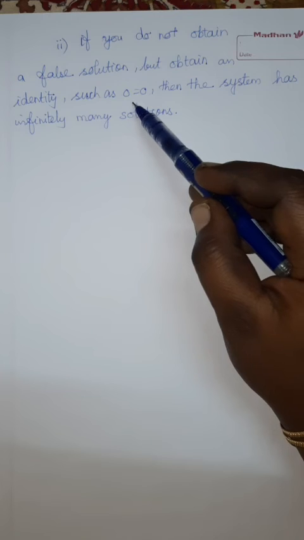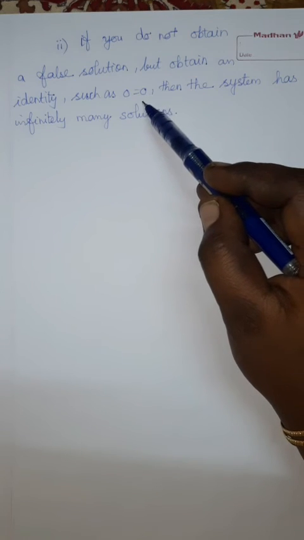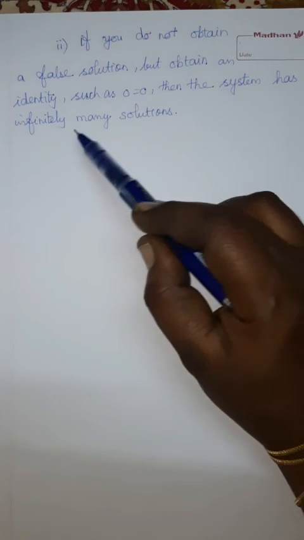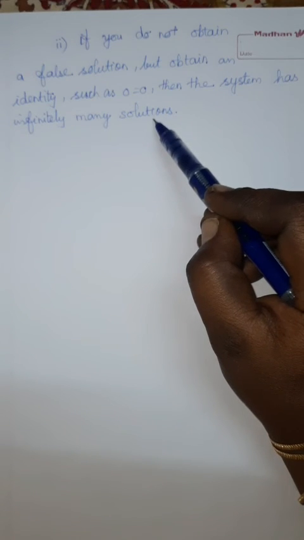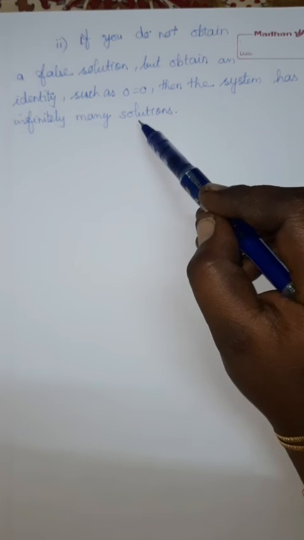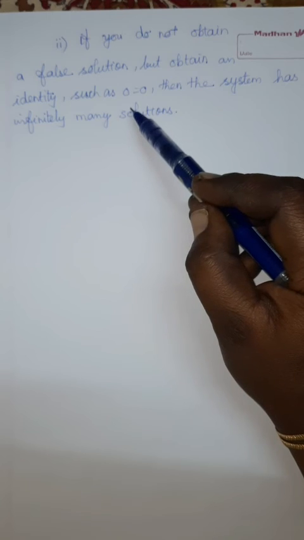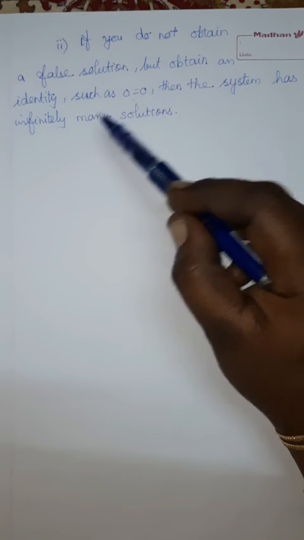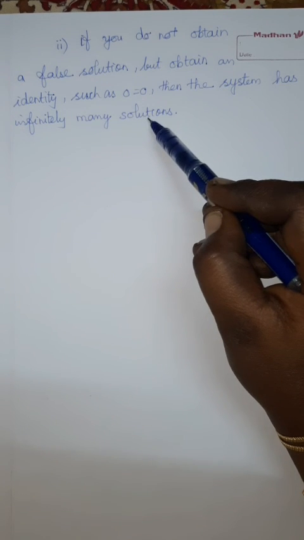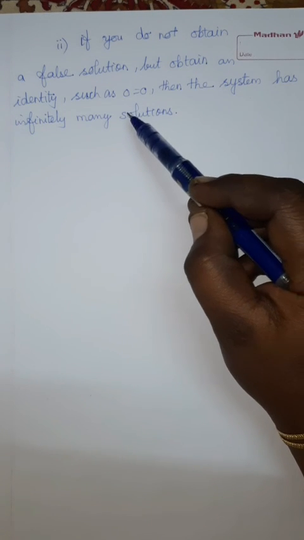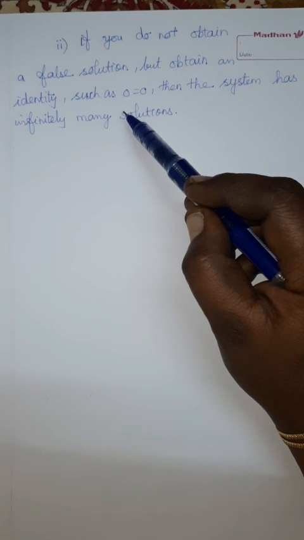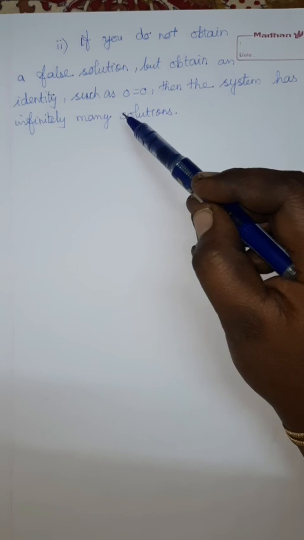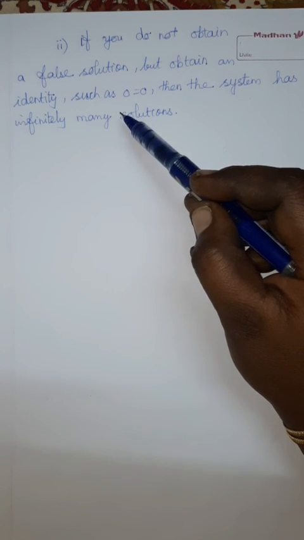Next, if you get the condition 0 equal to 0, it is true, so you will get infinitely many solutions. If you get only an exact solution, you can determine it. If you get the condition 0 equal to 0, infinitely many solutions, you cannot determine the solutions. If you get the false equation 0 equal to 1, there is no solution, and no need to find the solution. Okay, keep all this in mind and we can do the sums.